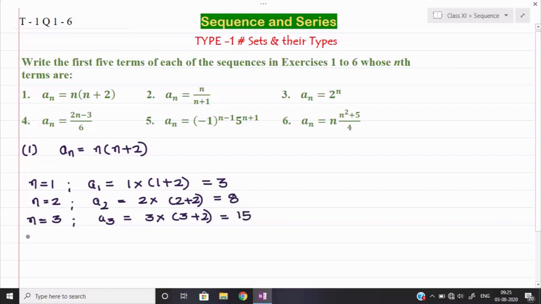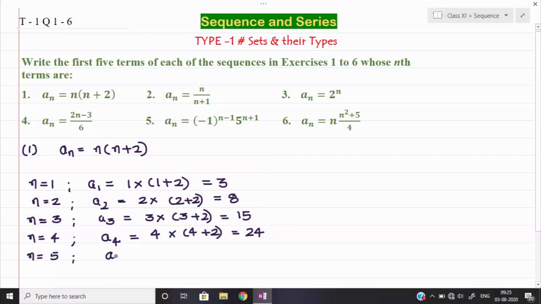Similarly, n is equal to 4. So a4 would be equal to 4 into the bracket 4 plus 2. So 4 plus 2 is 6, 6 into 4 is 24. And similarly the last one we can find out n is equal to 5.